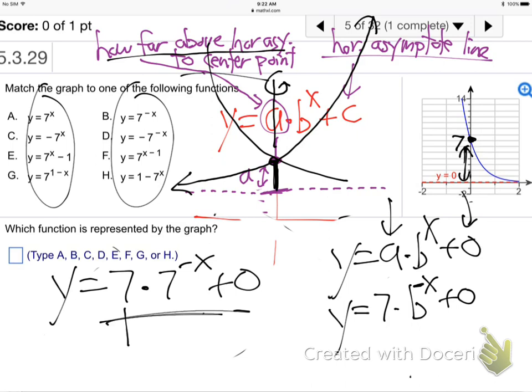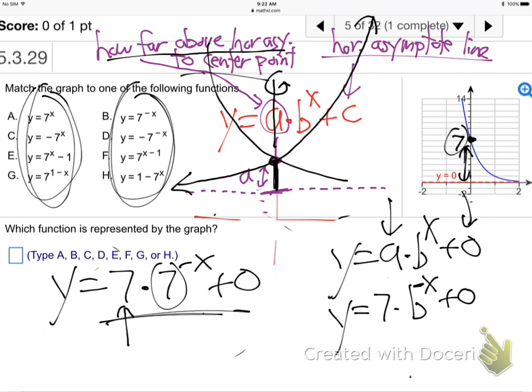This first 7 is because of that gap of 7. This other 7 is because they're all base 7, right? Notice all of the bases are 7. When I say base, I mean the number that has something on it. That's what a base is, right? It has something on it. So they're all base 7. So you need the 7 in the front for the A. You need the 7 for the B because they're all base 7. You've got to have something as the base. Negative x for the sideways flip, 0 for the horizontal asymptote.